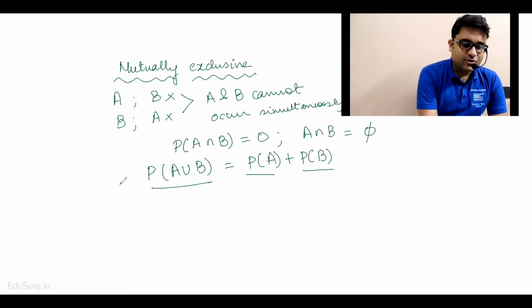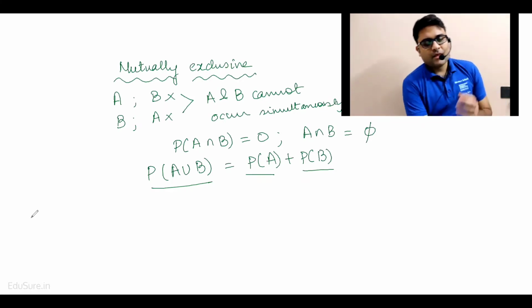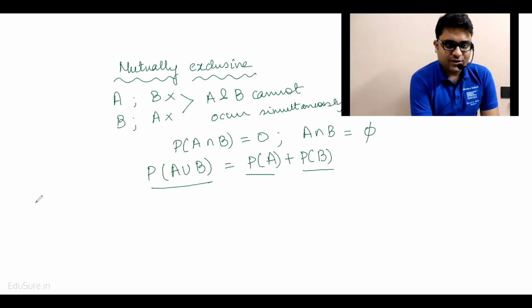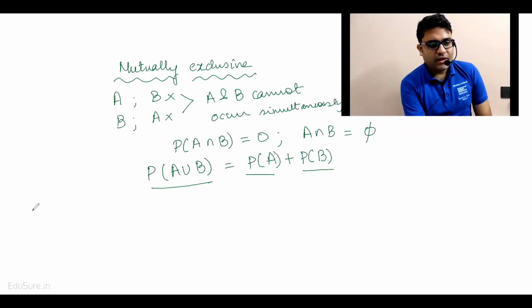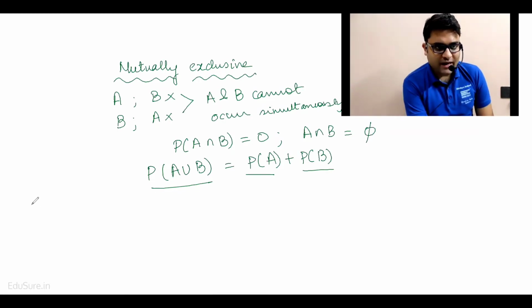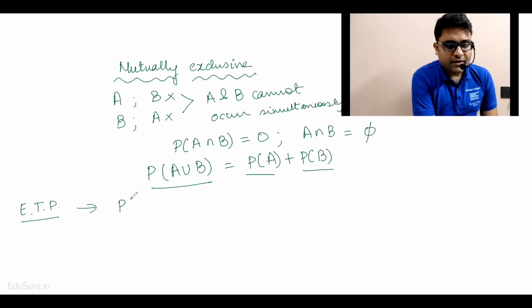At this juncture, it is extremely important that all of you know what is the absolutely foundation equation of union and intersection. How do we compare the union and intersection in the same equation? That happens with the equation of total probability. The equation of total probability basically connects the union and intersection for any set.